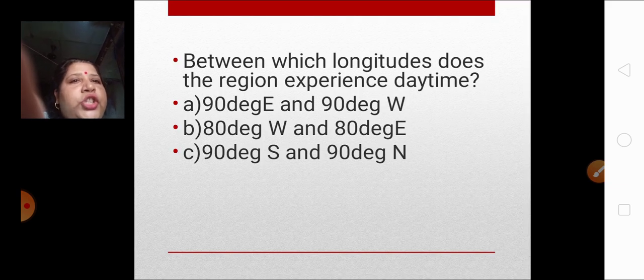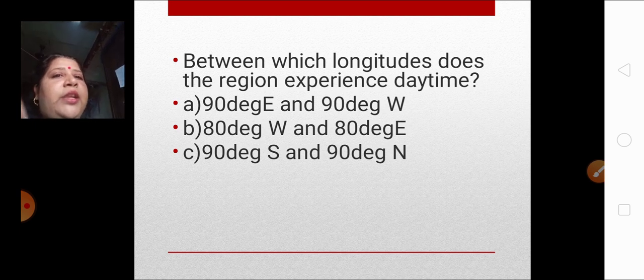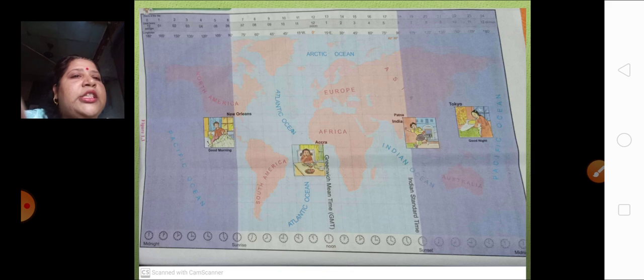Between which longitudes does the region experience daytime? Is it between 90° east and 90° west, or between 80° west and 80° east, or between 90° south and 90° north? Let's see in the map. You can see this brighter portion over here.